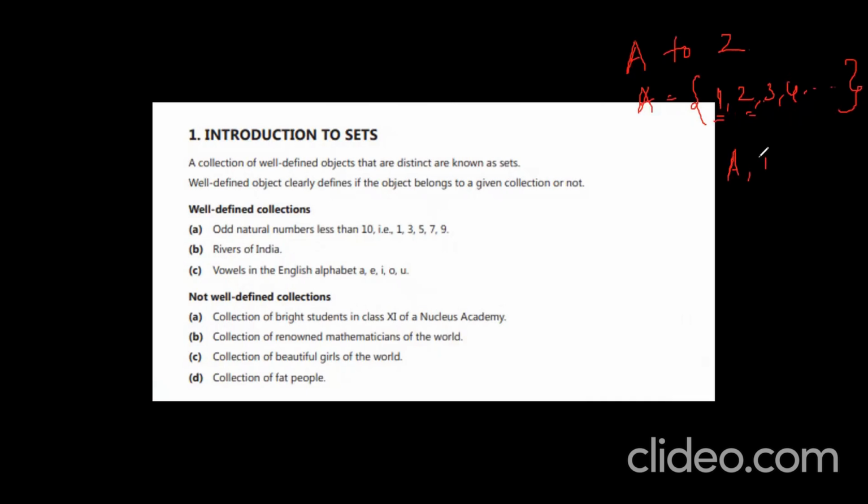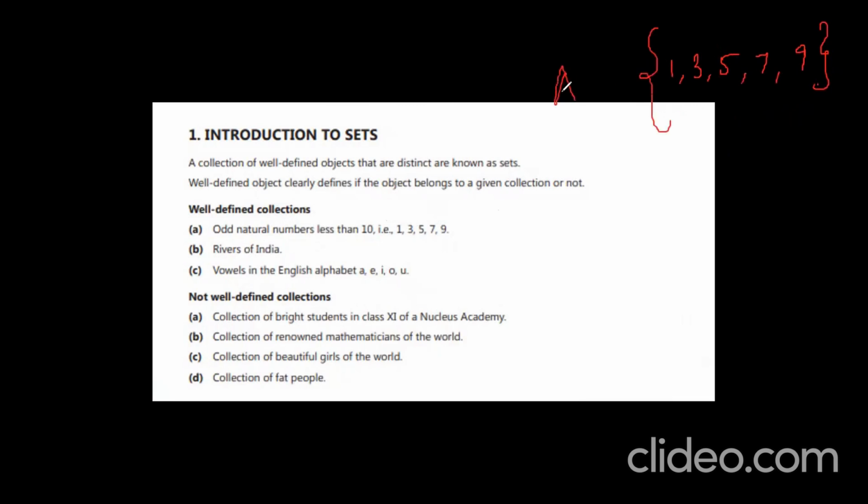Now they gave some examples. Observe this example: odd natural numbers less than 10. What are the odd natural numbers less than 10? 1, 3, 5, 7, 9. The set is represented like this. The set is denoted with a capital letter, and the members present in the set are written between two braces, two flower brackets. You have to represent the set like this.